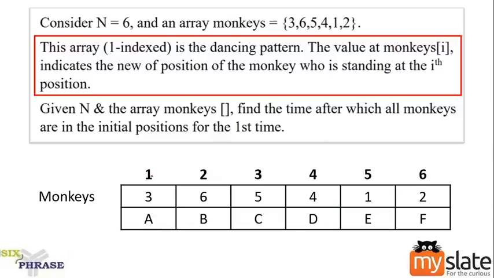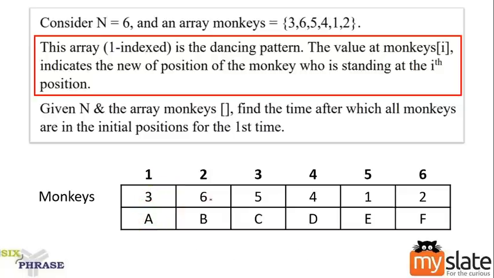Look at the data. What does this data indicate? In the highlighted data, this 3 indicates the new position. New position of which monkey? The monkey A. So 3 means A is standing at 1, right? From 1, it will go to 3. A goes to the third index. Can you understand this? From 1, it should go to 3.